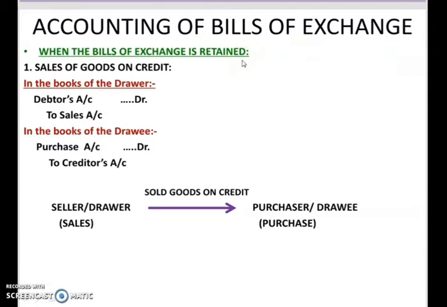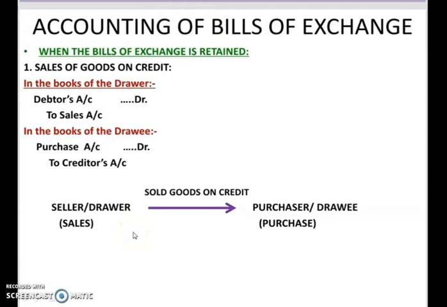Till the date of maturity means, suppose the seller has sold the goods to the purchaser on credit. Now the seller, who is also known as the drawer, draws the bill on the purchaser, the drawee. In that bill, the date on which the purchaser should make the payment for that sale will be mentioned.